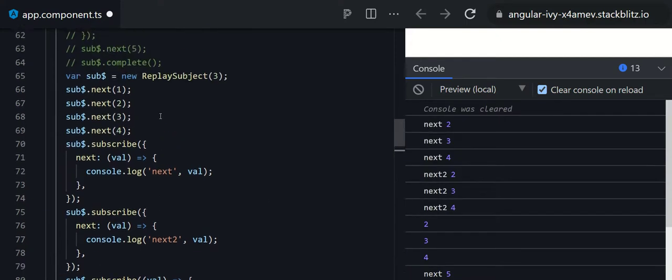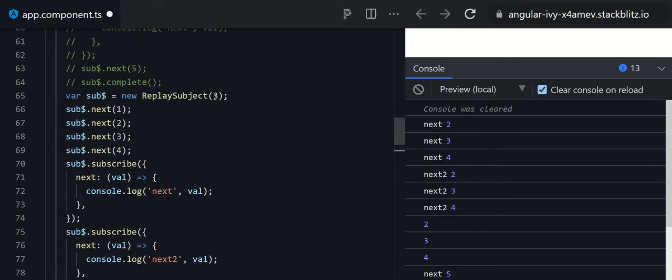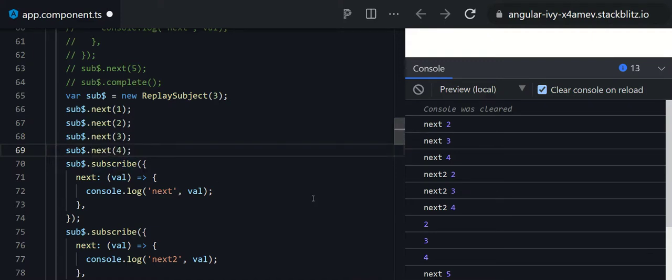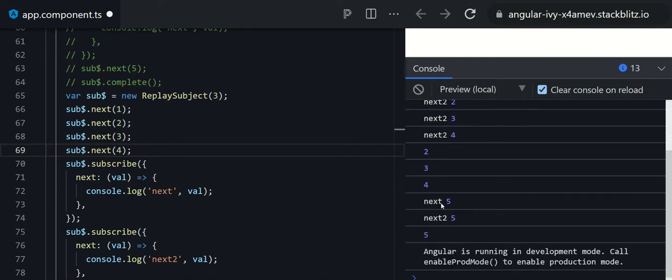You can notice here, because you have written 3, the last 3 old data they will get. So all of the subscribers will get the last 3 data. The last emitted data is 4, so they are getting 3 and 2 as well. So see, 2 3 4, 2 3 4, meaning all of its subscribers are getting the old data as well, the last 3 old data, because you have written 3.